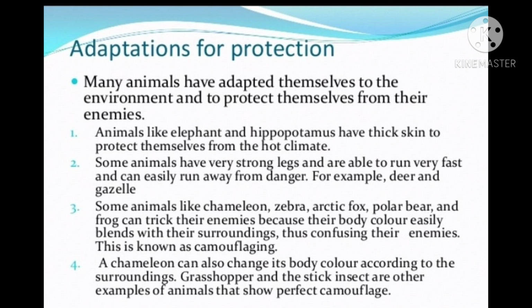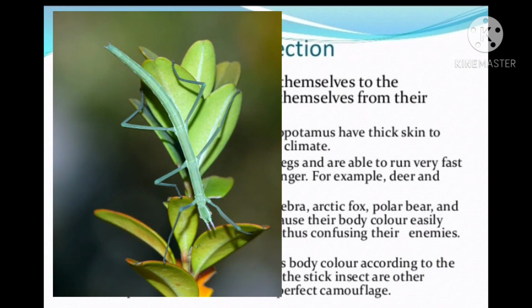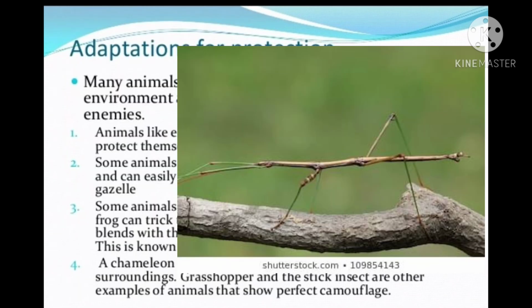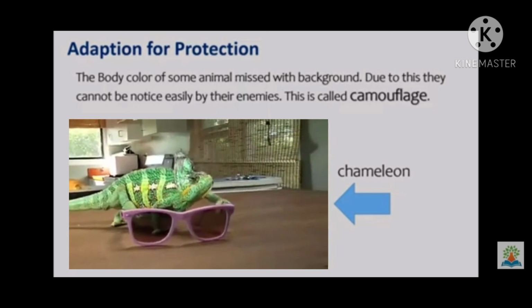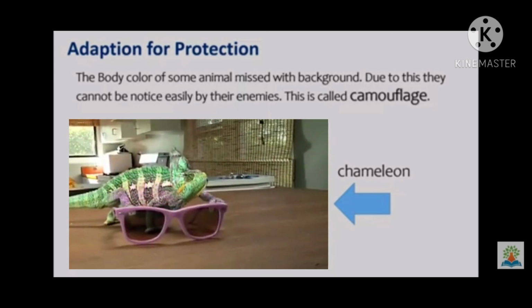But some animals like chameleon, zebra, arctic fox, polar bear and frog can trick their enemies because their body color easily blends with their surroundings, thus confusing their enemies, and this is called camouflaging. The chameleon also changes its body color according to the surroundings. Grasshopper and stick insect are other examples of animals that show perfect camouflage. You can see here some pictures. You can see in this image how the chameleon changes its color according to its surroundings.